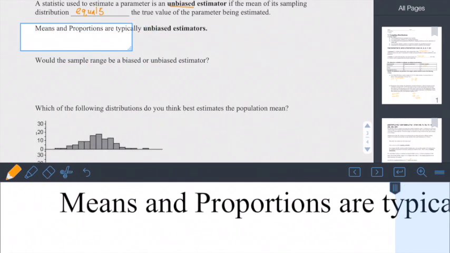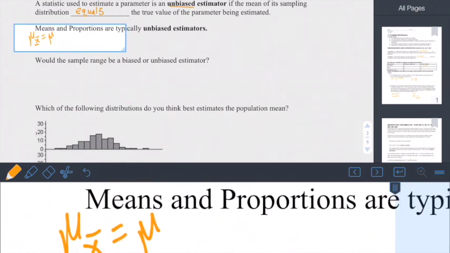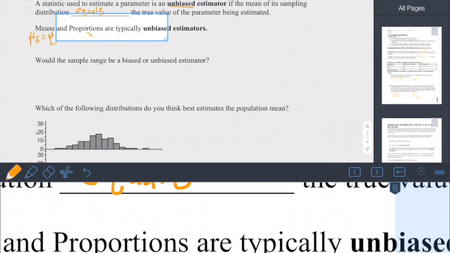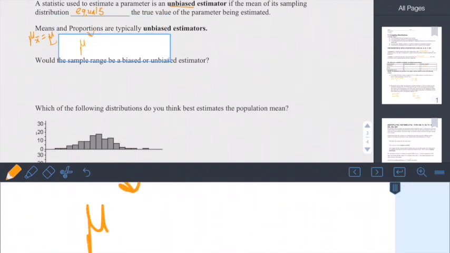So in notation, the mean of x bar is roughly equal to mu, right? The mean of my sampling distribution is equal to my population mean, or for proportions, the mean of my sample proportions is roughly equal to my population proportion.